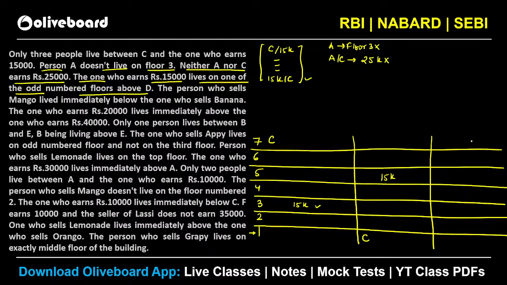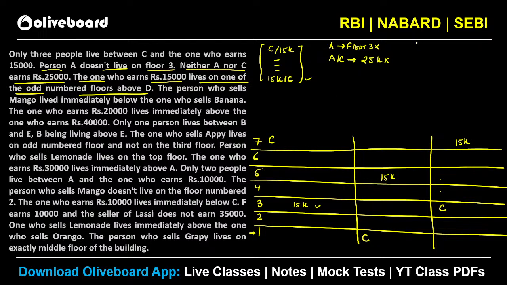And similarly, let's say we take your 15K here. Okay, let's say 15K is at the 7th position. So 1, 2, 3. This will be your C. So you can see these are the three possibilities that we have. Okay, Arunya has shared the answer also. Absolutely great. अब आगे देखो what is given here, right?